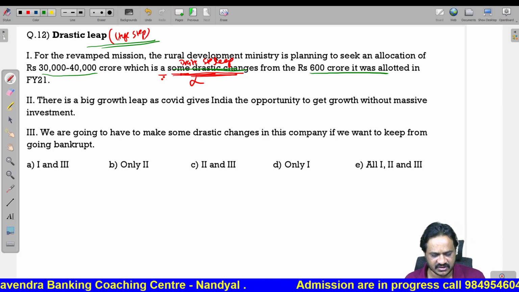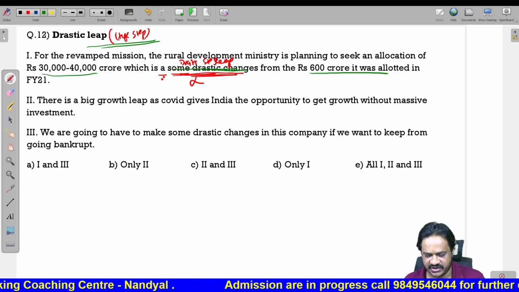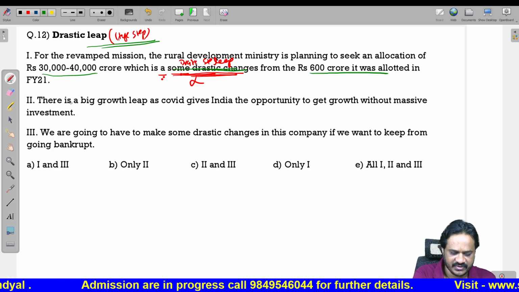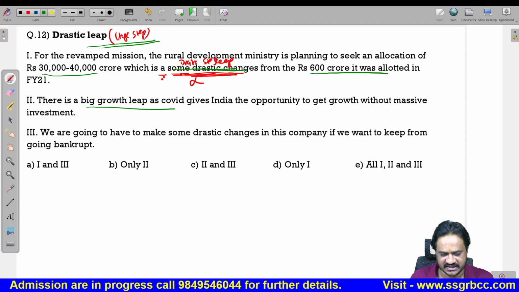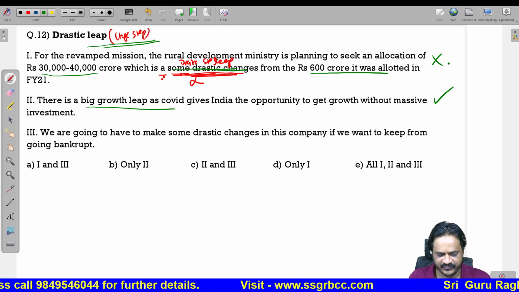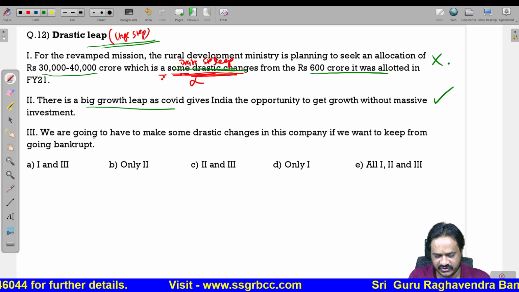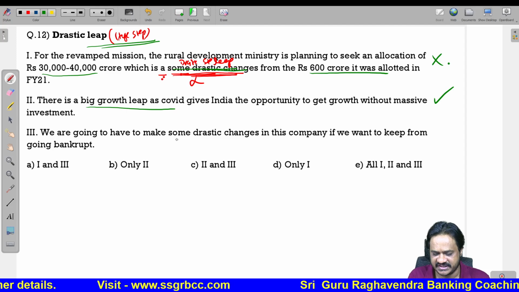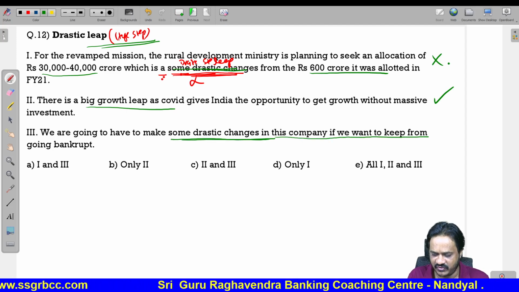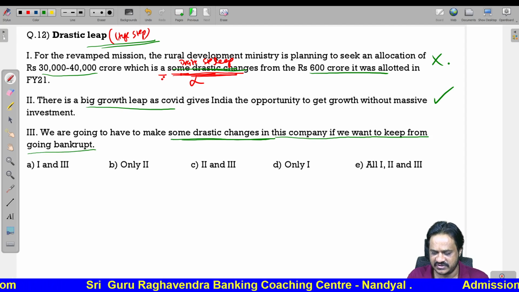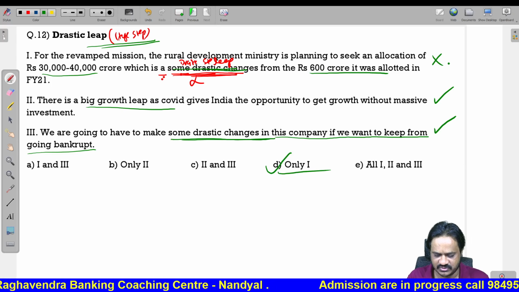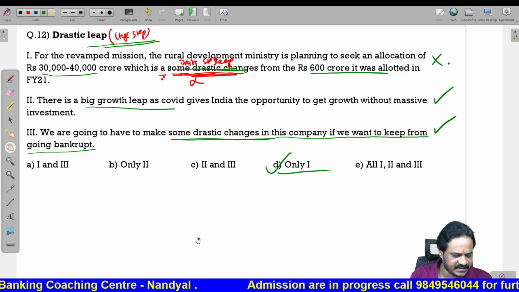There is a big growth leap as COVID gives India the opportunity to get growth without massive investment. Big growth leap is nothing but drastic leap. So no need to replace. This is correct. We are going to have to make some drastic changes. Some drastic changes is plural, correct. In this company, if you want to keep from going bankrupt. So that is also correct. We are having the error only in the first part. So only one is incorrect. Let us see the next one.